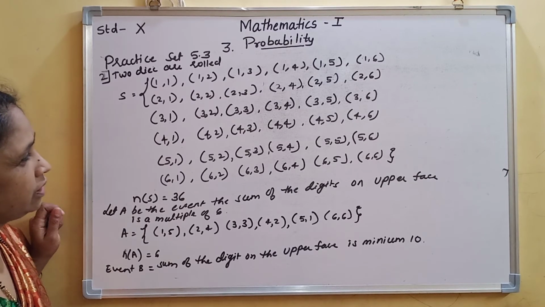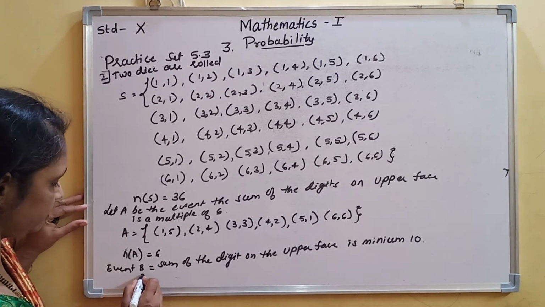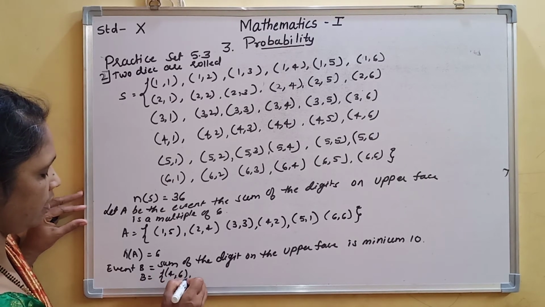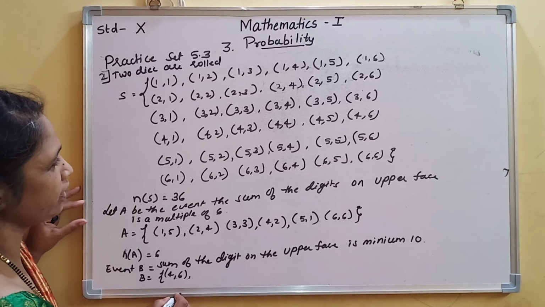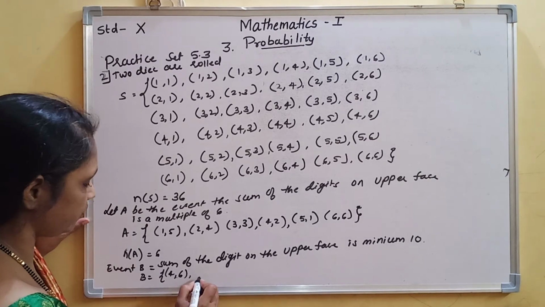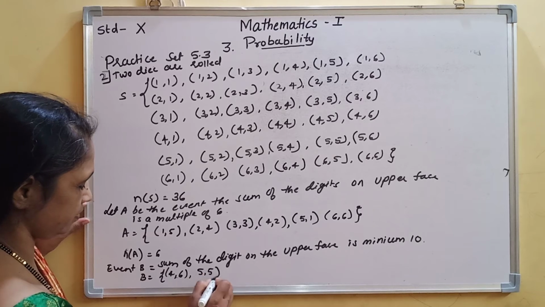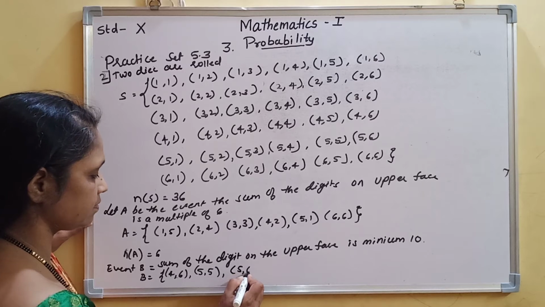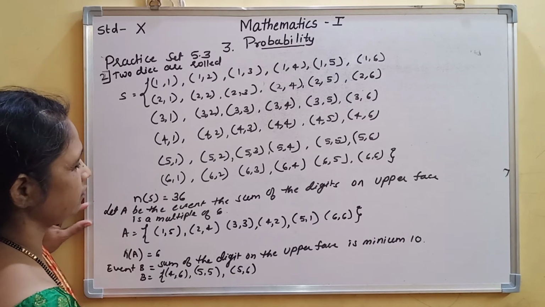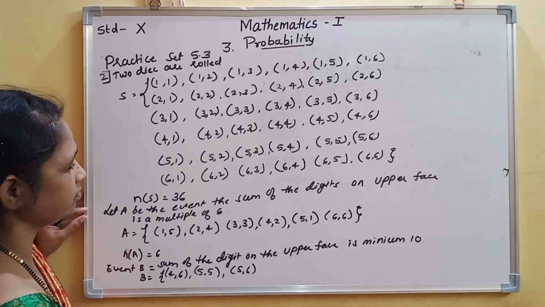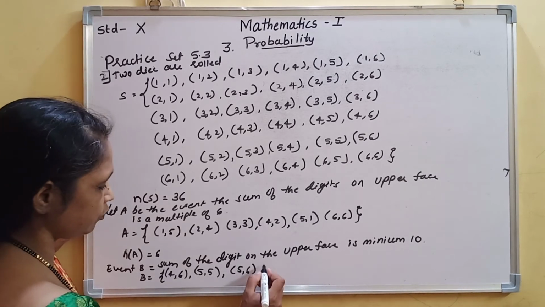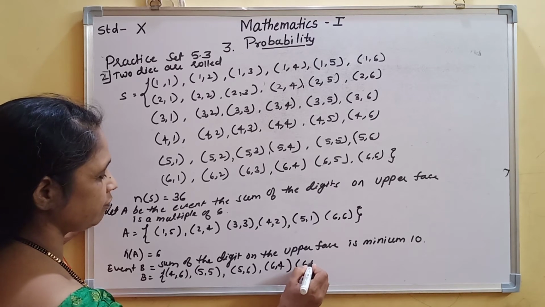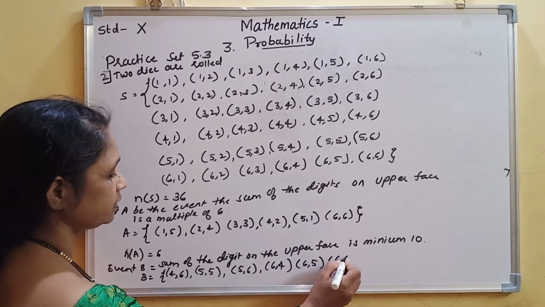10 addition. So B is equal to 4 and 6, 6 and 4, 5 and 5, 5 and 6, 6 and 5, and 6 and 6.